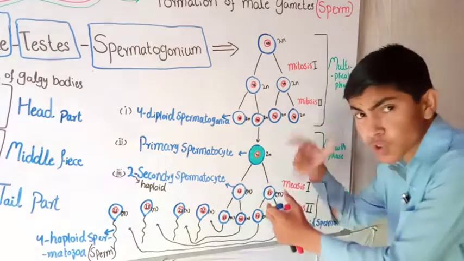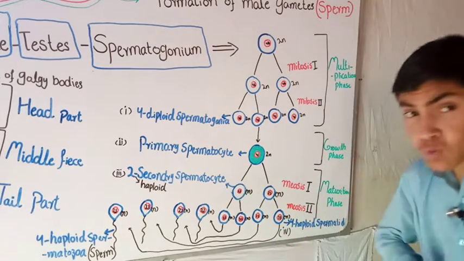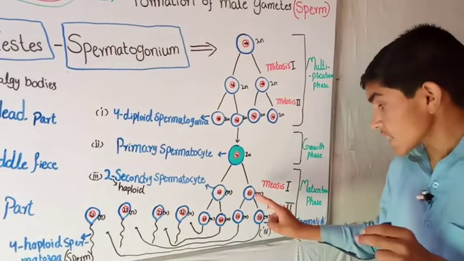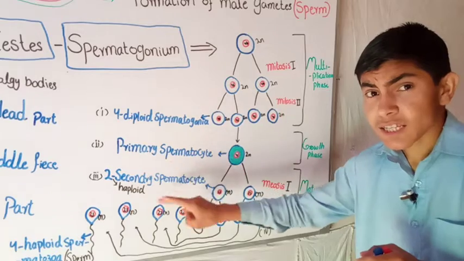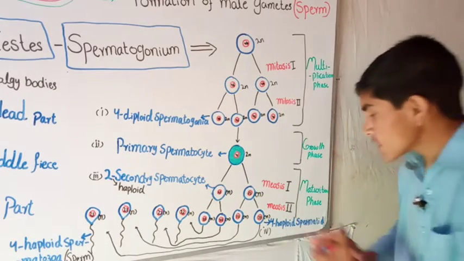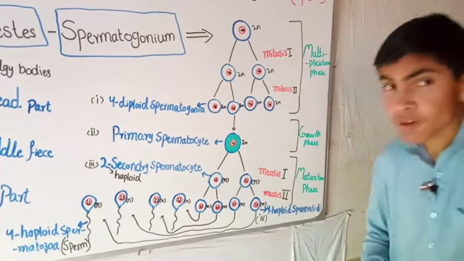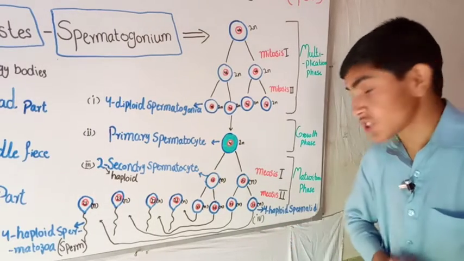The next is the maturation phase, and this cell is the primary spermatocyte, or matured cell. It undergoes meiosis 1, in which it produces 2 haploid cells, also called 2 haploid secondary spermatocytes. In the second step of meiosis, each of these cells also produces 2 cells, which we call 4 haploid spermatids.